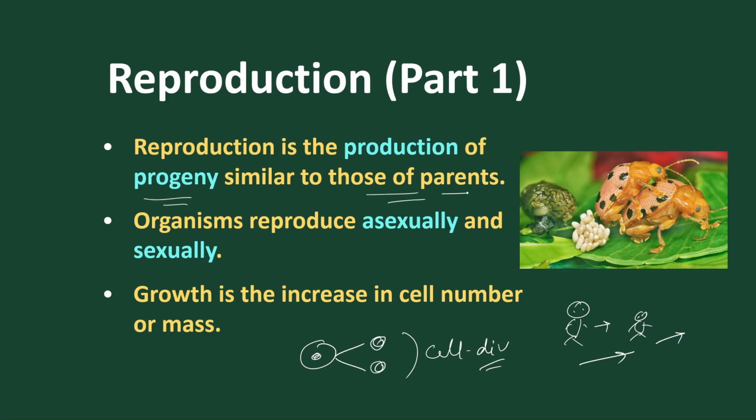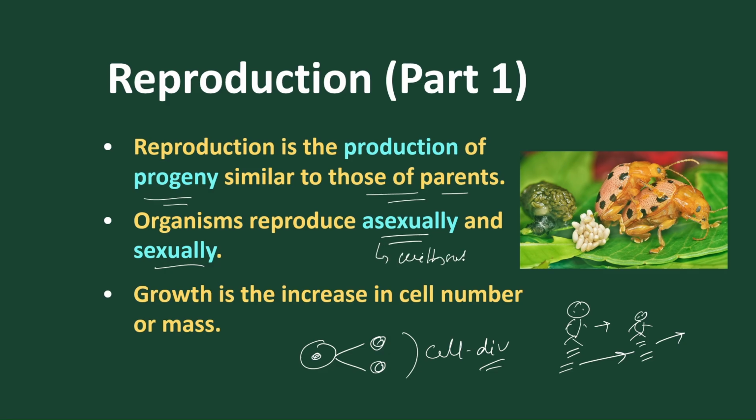It is similar to the parents. If it is a human, they will produce human-like offspring. If the parent is a dog, they will produce dog-like offspring. Normally in organisms, reproduction is asexual or sexual.